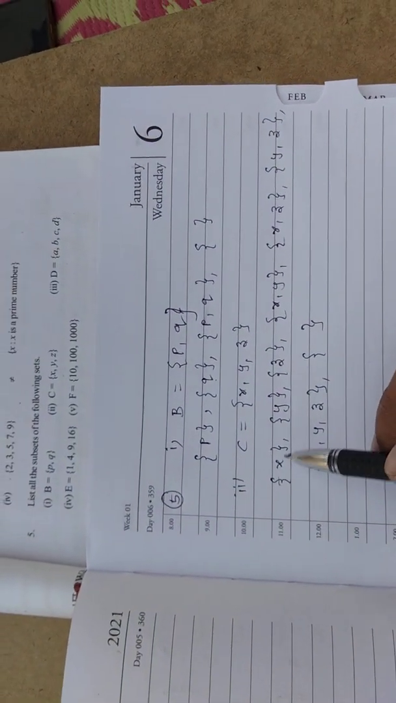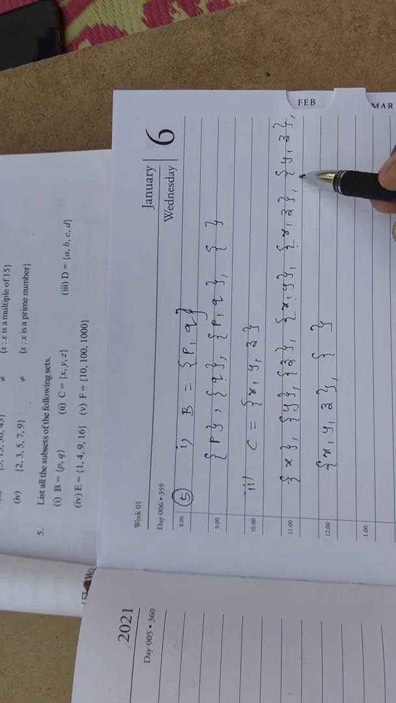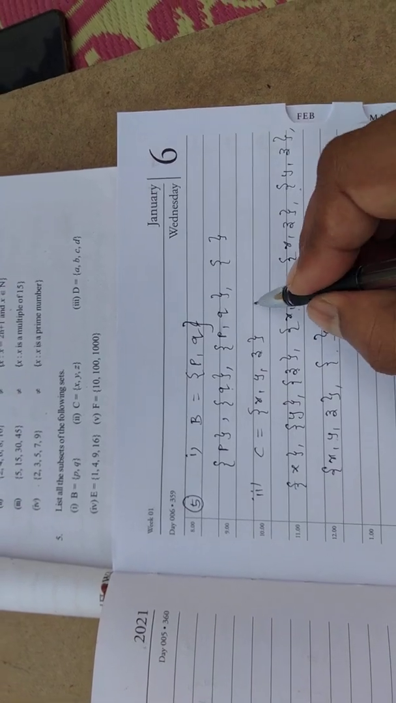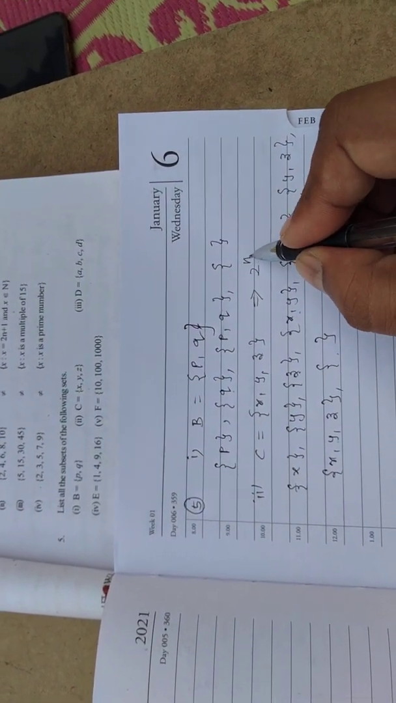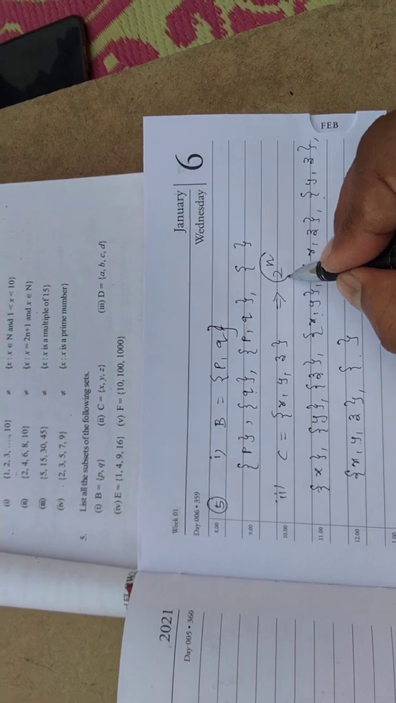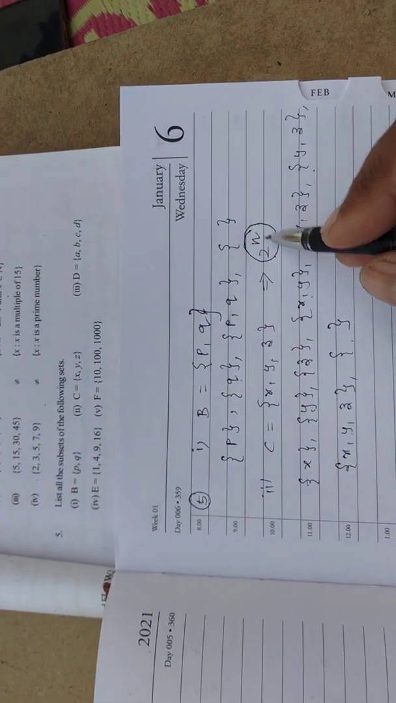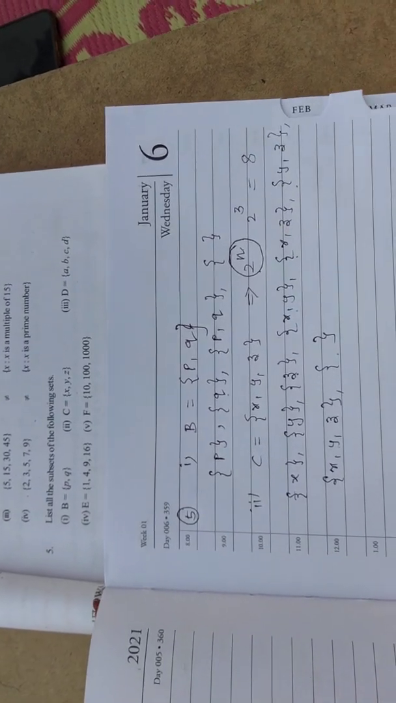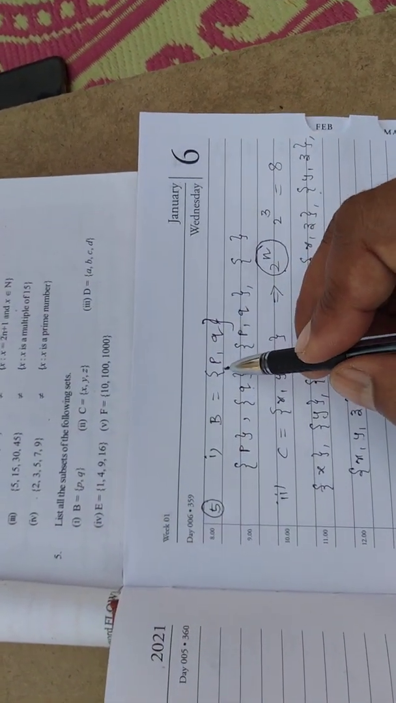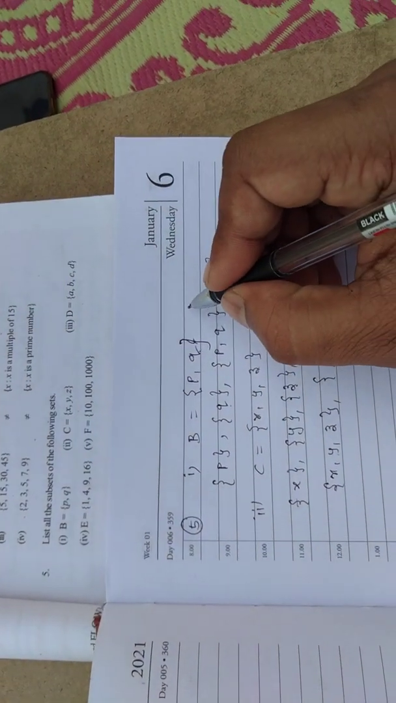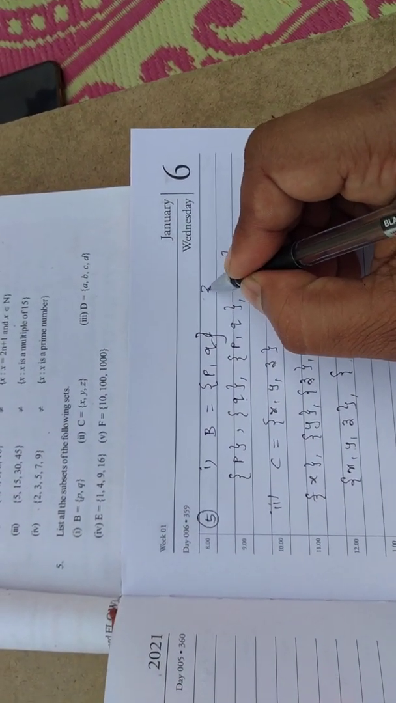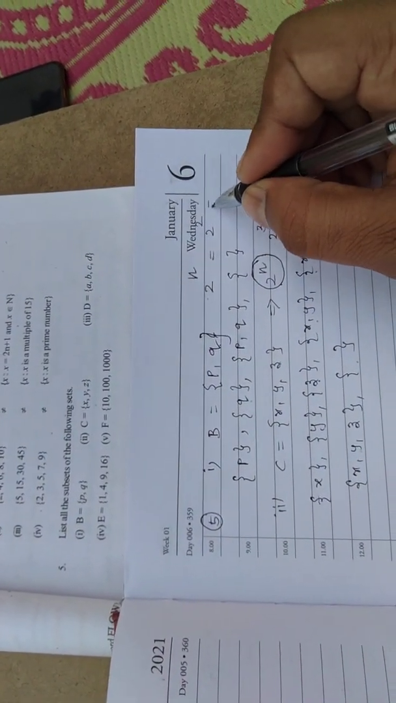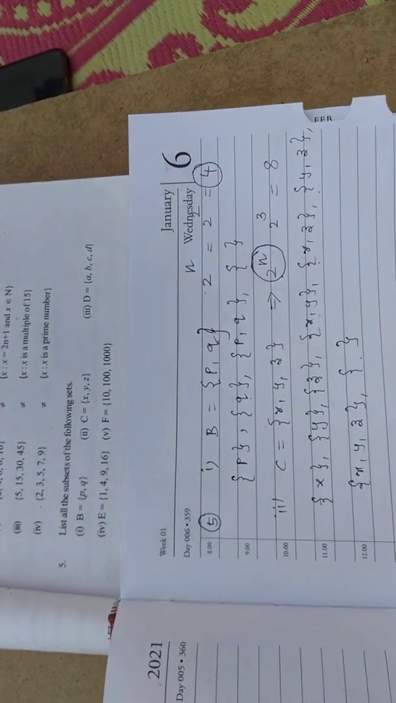See, we have totally 1, 2, 3, 4, 5, 6, 7, 8. If the number of elements in a set is 3, then the total number of subsets is 8. The formula is 2 to the power n. Here the number of elements is 3, so 2 to the power 3 gives 8 subsets. In the first set we have 2 elements, P and Q, so 2 to the power 2, the total number of subsets is 4.